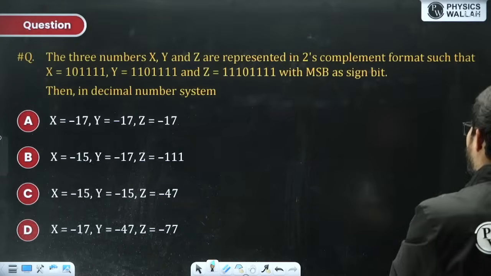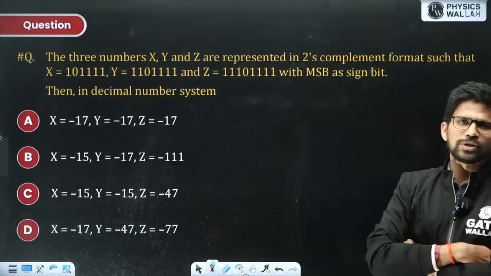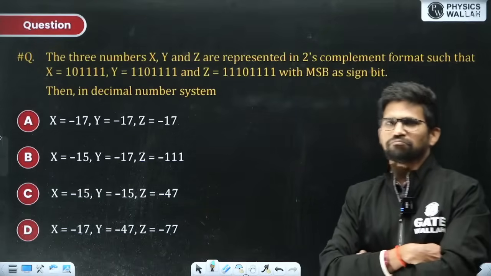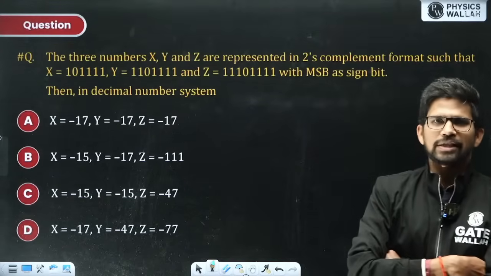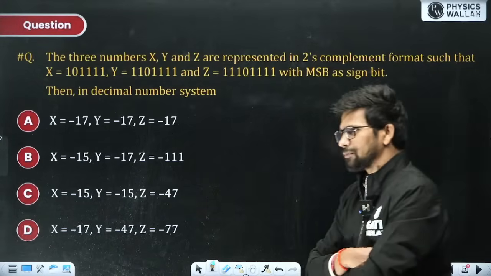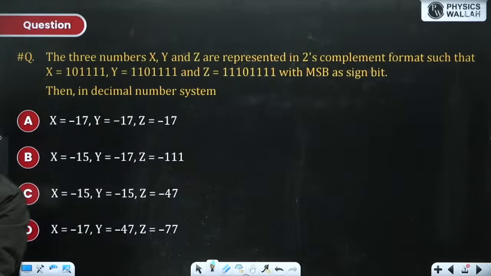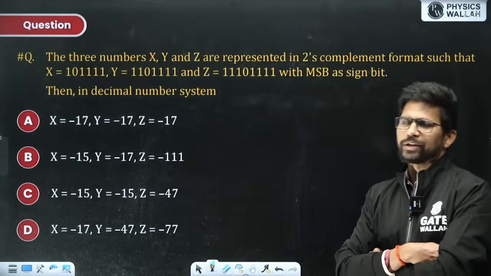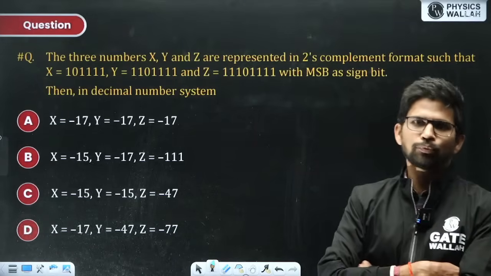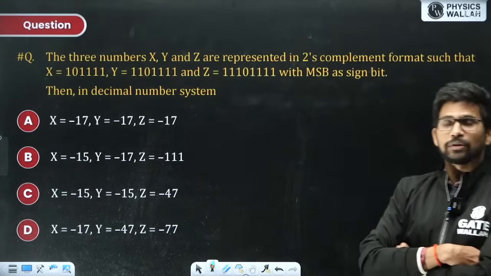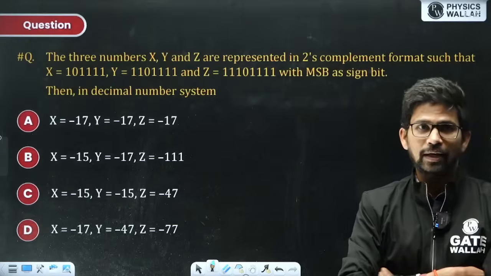If you know 50 questions and you are able to solve 47-48 of them accurately, you are going to get a very good rank in the GATE examination. If you know 55 questions, but in a hurry, trying to achieve speed, you solve many questions wrongly, your score will not be good. Out of 55, if you solve around 10 questions incorrectly, your score is going to be poor compared to a student who knows only 50 questions but solved 47-48 accurately. So that is very, very important.